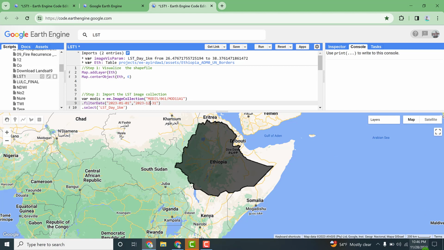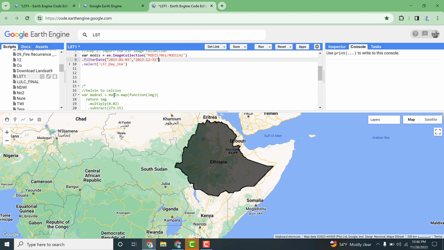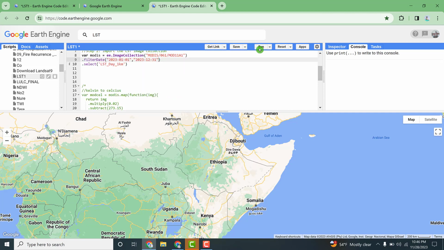Today is 28th of November. I would like to give the range from this to this, and I need to select LST_Day_1km. This is the dataset. So you can simply filter it out and run.